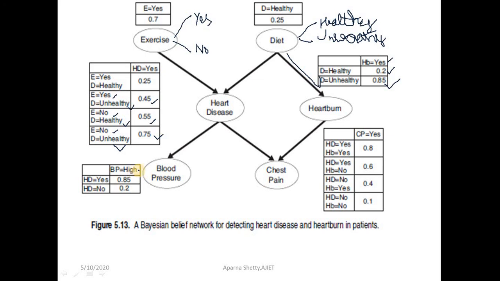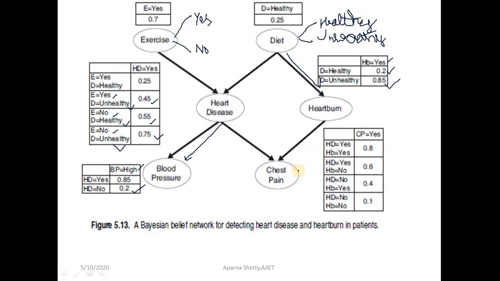Blood pressure can be high or low. Blood pressure is based only on heart disease. So heart disease equal to yes, blood pressure equal to high, probability is 0.85. Heart disease equal to no, blood pressure equal to high, probability is 0.2.